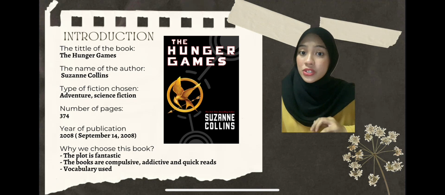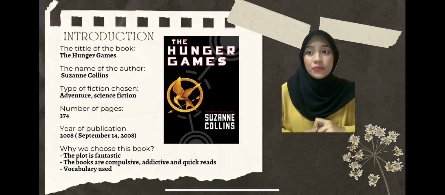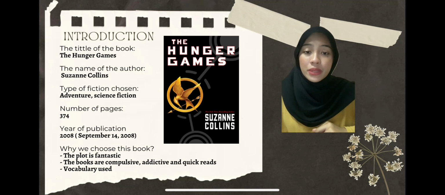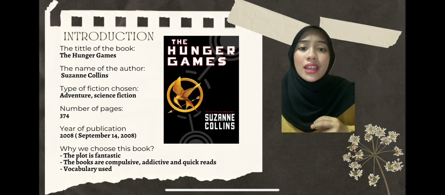So, why did we choose this book? Because the books are compulsive, addictive, and quick reads. You'll be able to finish them in one sitting. They are just that good and that addictive.